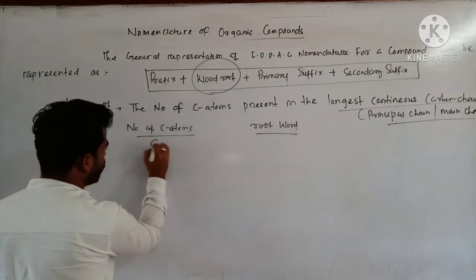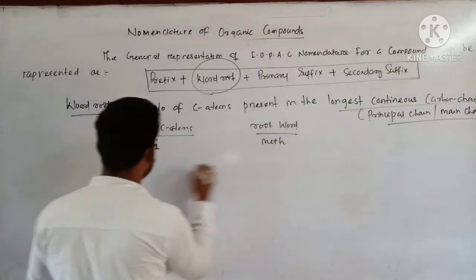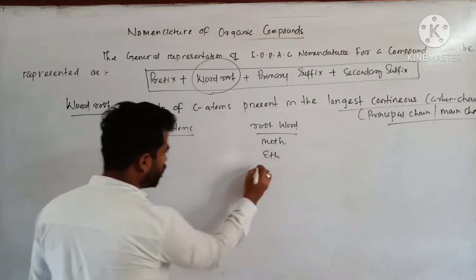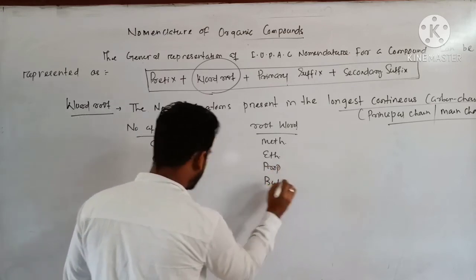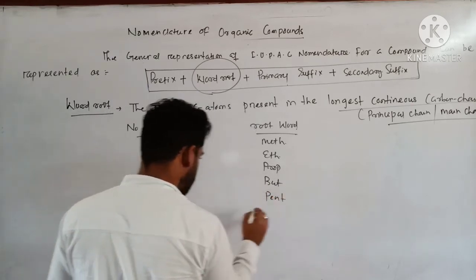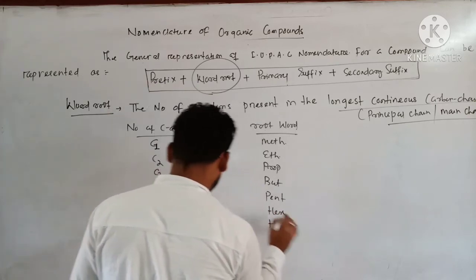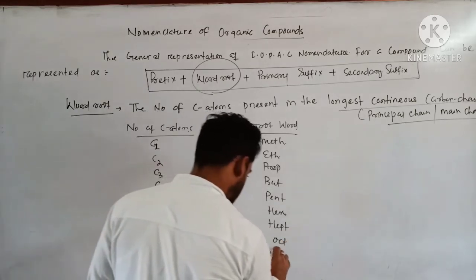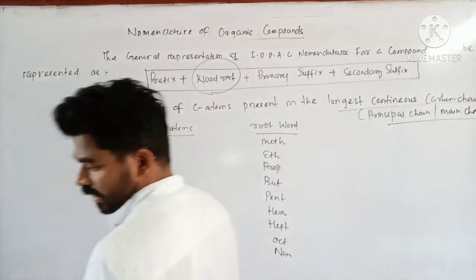So for carbon atom 1, if one carbon atom is there, the root word will be meth. 2 eth, 3 prop, 4 but, 5 pent, 6 hex, 7 hept, 8 oct, 9 non, 10 that is known as dec.